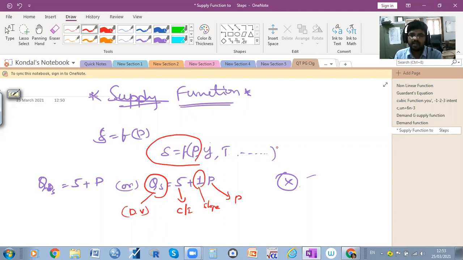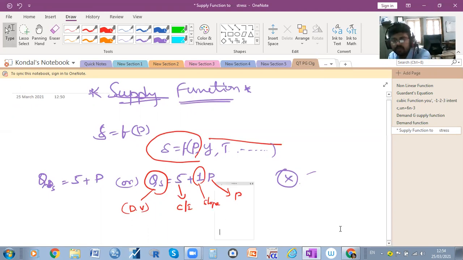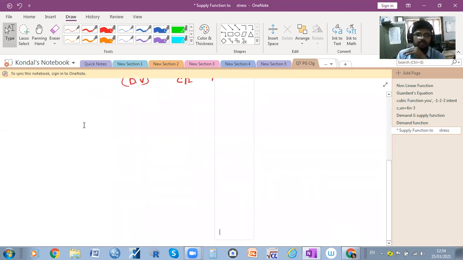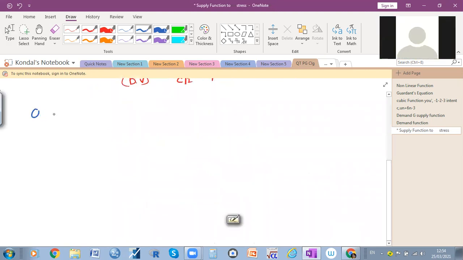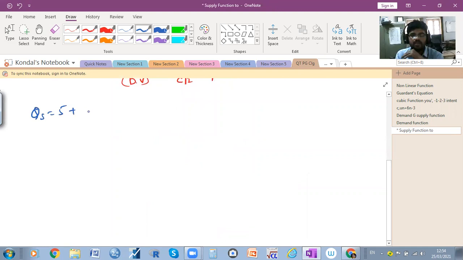When other things are remaining constant, we have taken QS is equal to 5 plus 1P, right? So we can come to know what kind of relation is existing, whether it's positive or negative. Positive. QS is equal to 5 plus 1P.